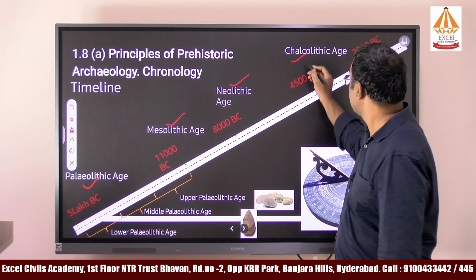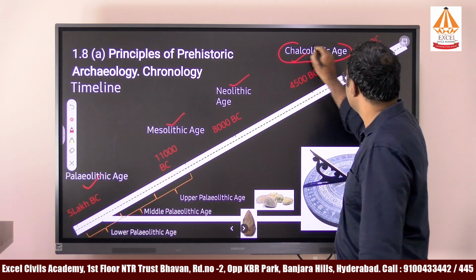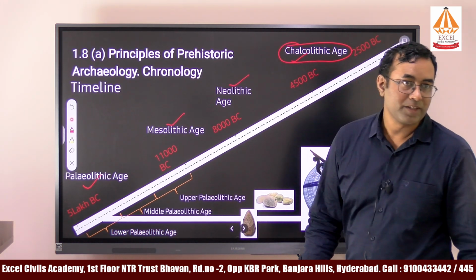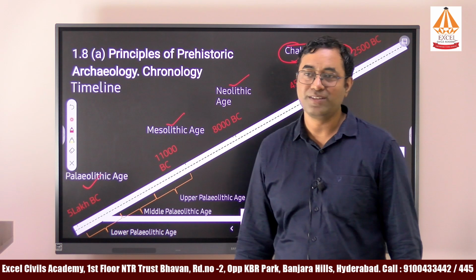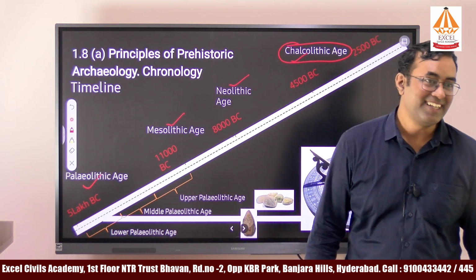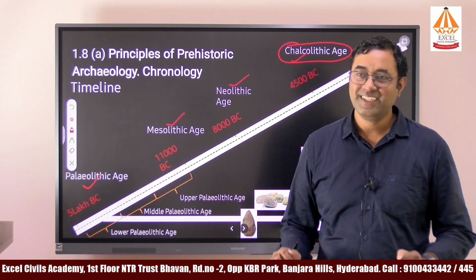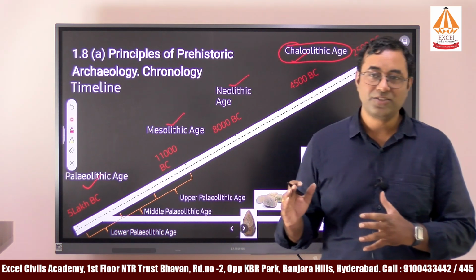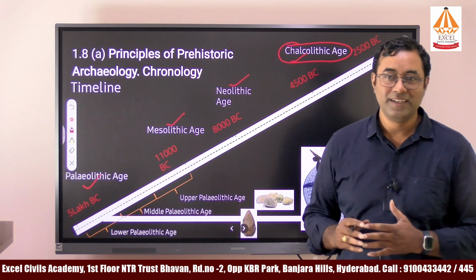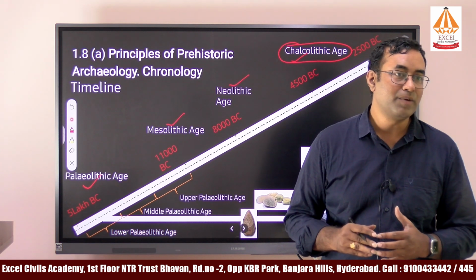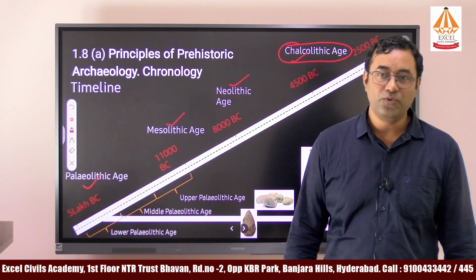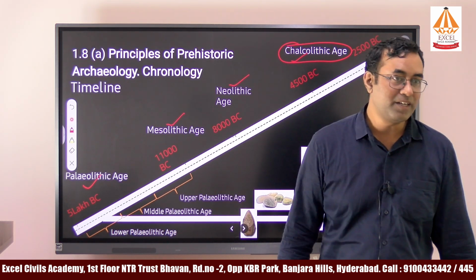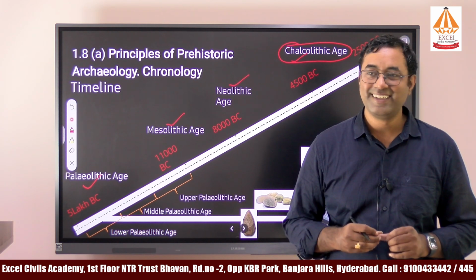For example, in the Chalcolithic period, which type of metal was used by humans? What is the first metal used by humans? Any metals prehistoric men used? Chalco means copper. So why is copper considered to be the first metal used by humans?